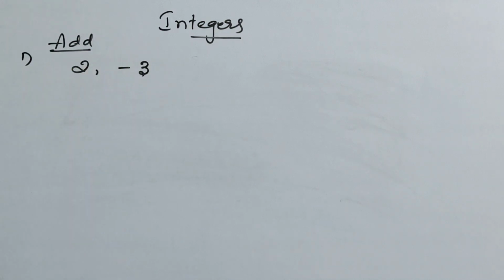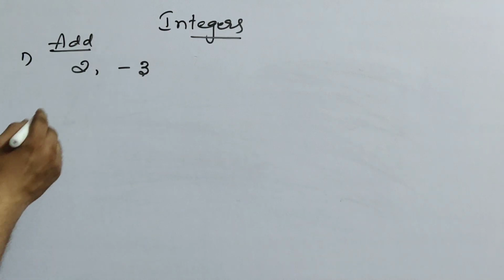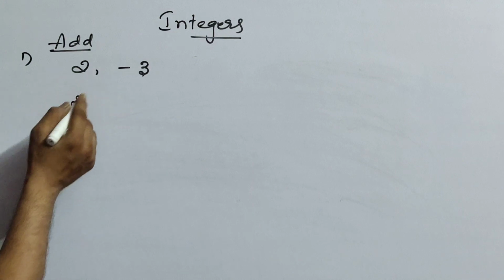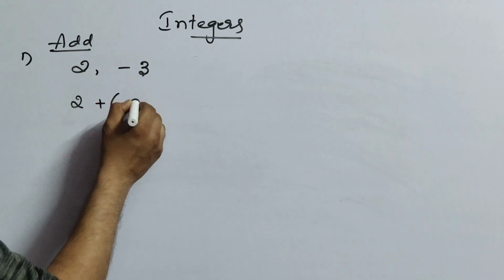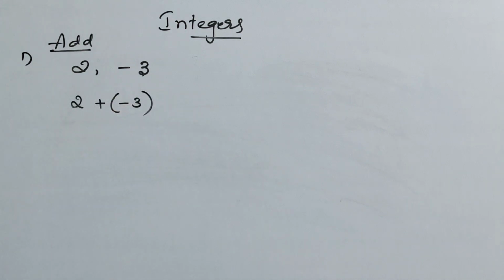That means I am asking the question: add 2 comma minus 3. How to add 2 comma minus 3? Simply you can write 2, remove this comma. Add means the symbol is plus of minus 3. But how to do this one?